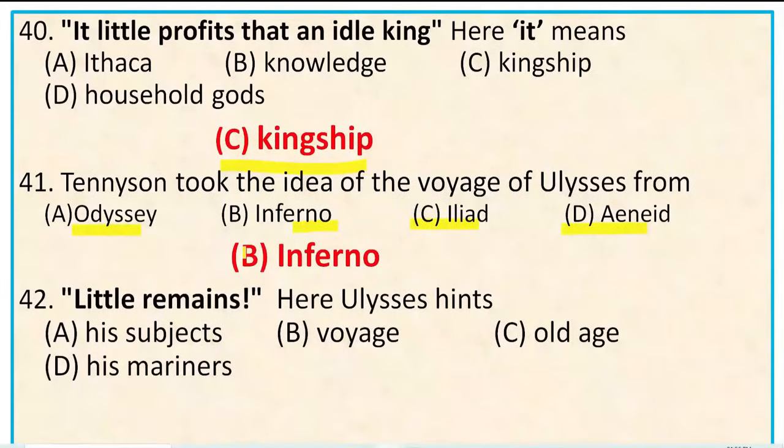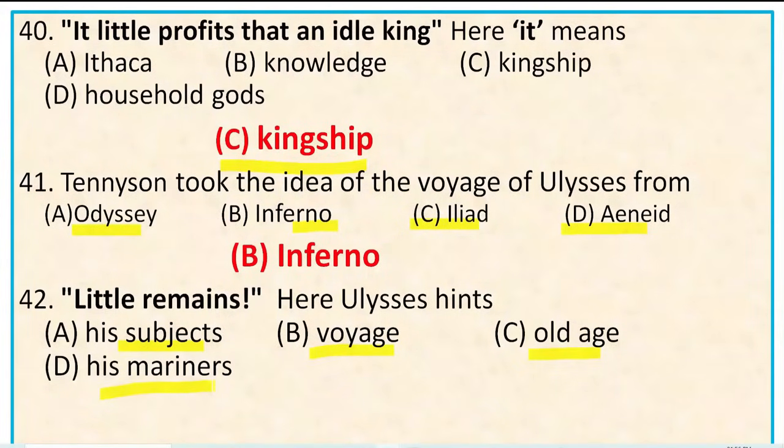Next, question number 42. Little remains. Here Ulysses hints. The options are his subjects, boys, old age, his mariners. And the lines are, life piled on life were all too little, and of one to me little remains. One refers to life, and of his single life only little remains.